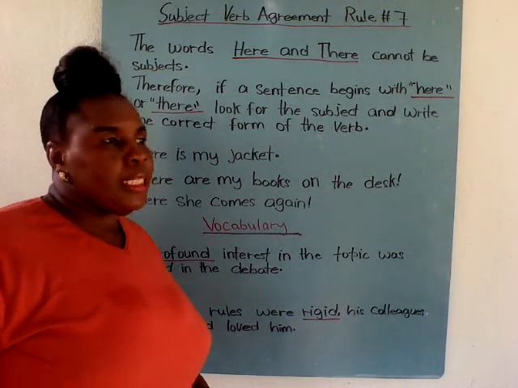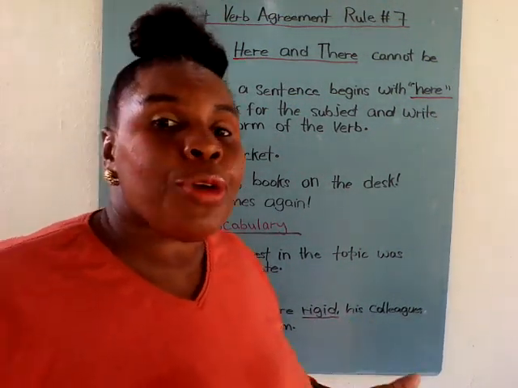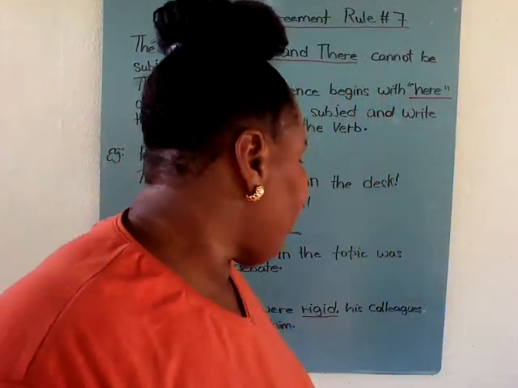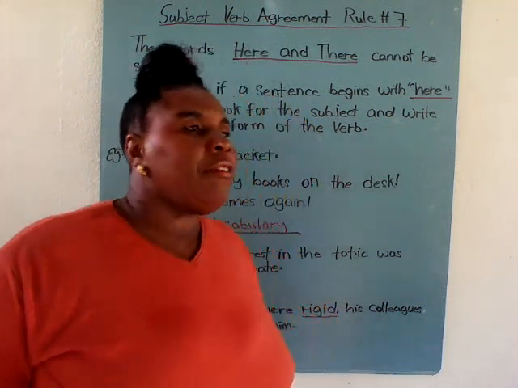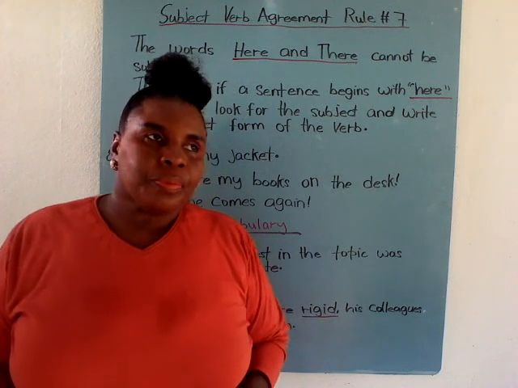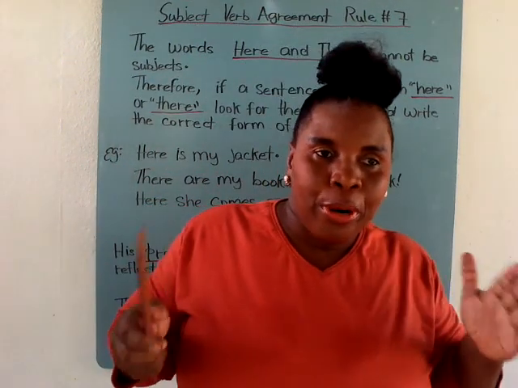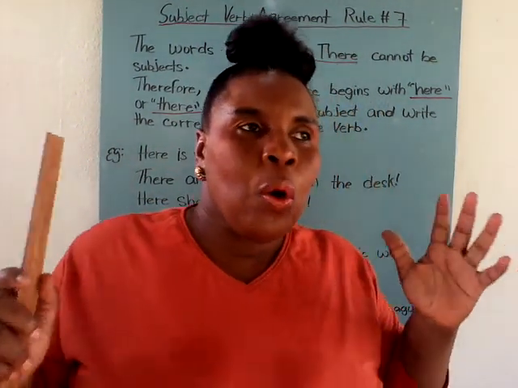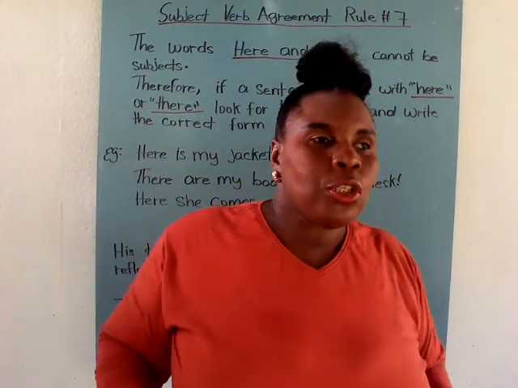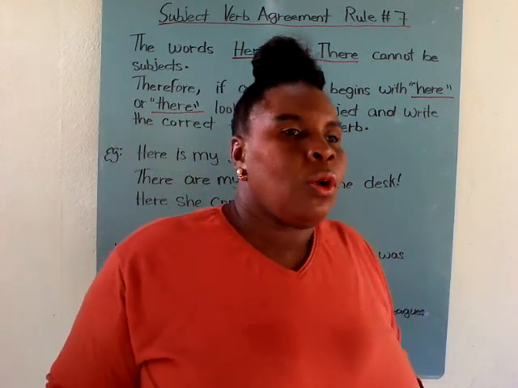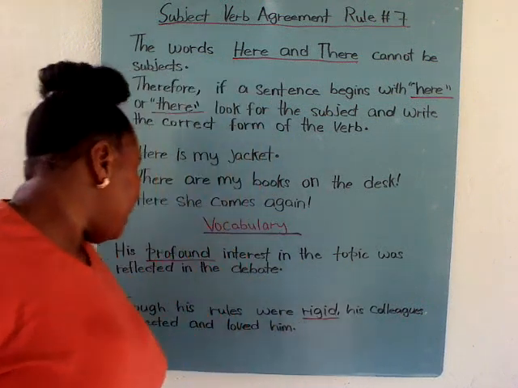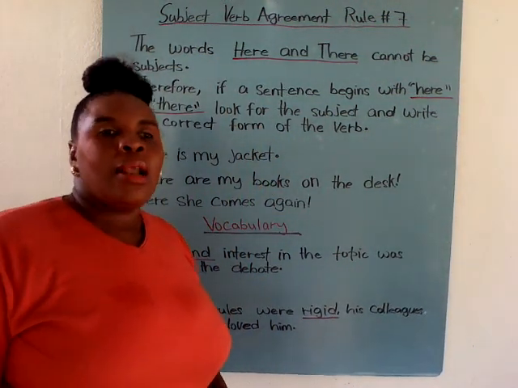So rigid in this case means he's very strict. He's very disciplined. This is a very disciplined person. He's a very strict person. He's very well-mannered. He's a very orderly person. Like things in order, like things to be set out a certain way, things to be done a certain way. So he's very strict. Although he's very strict, his colleagues respected and loved him.